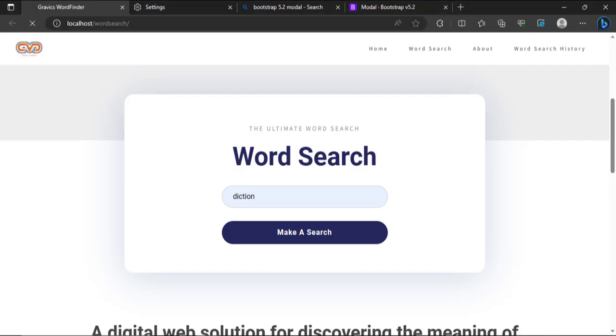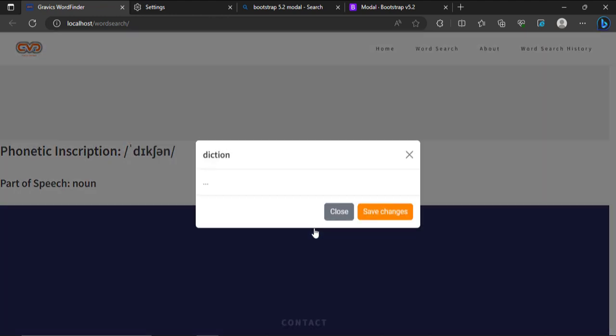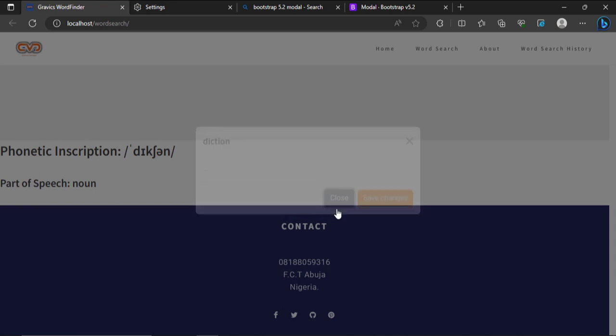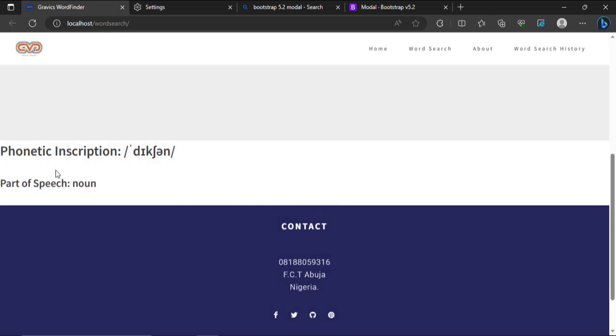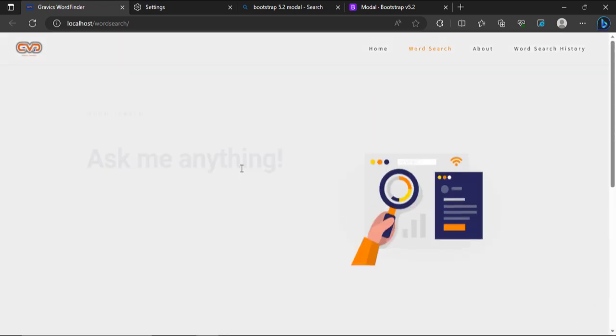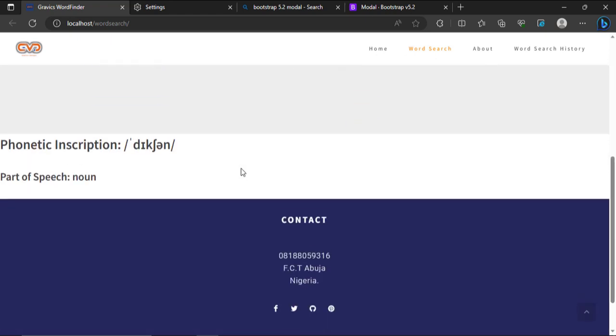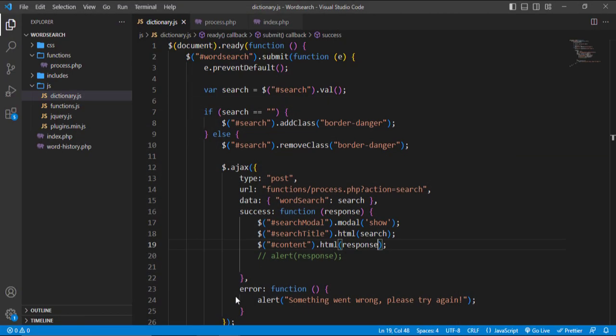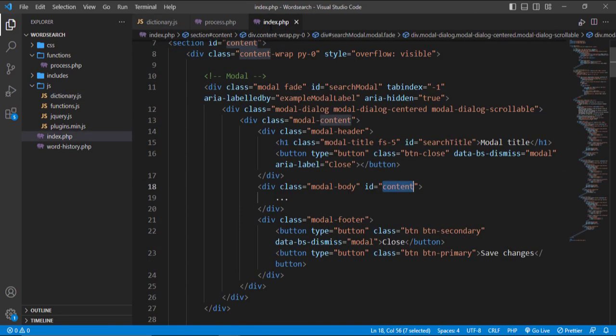Okay, I'm going to refresh and let's try that. Now when I type diction, let's see what's going to happen. Diction, let's see if we're right. Okay, look at where it's showing. It's showing here in the modal body, which is totally wrong. Let's see what we did very wrong. I'm going to come over here to index.php.